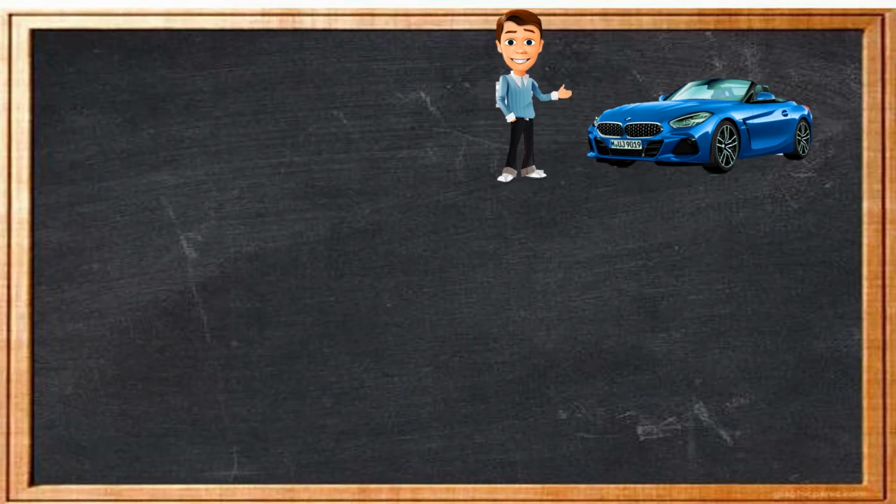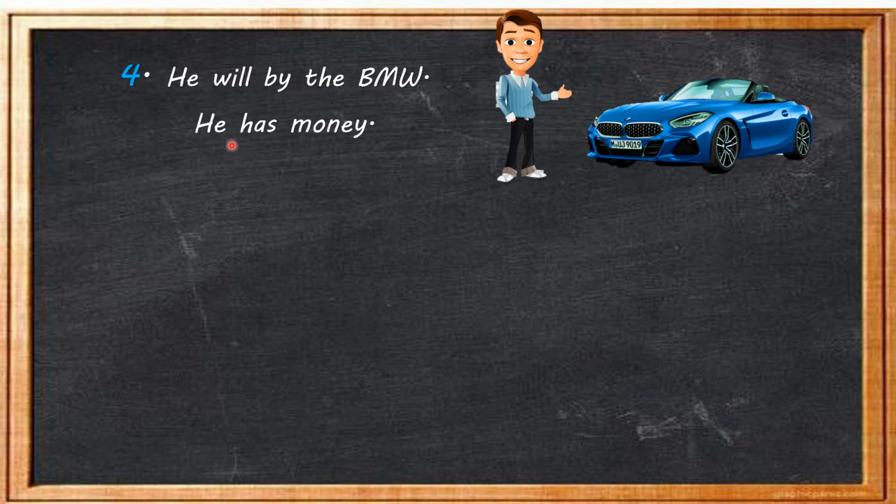Now children, let's take one more example. He will buy the BMW. He has money. So children, here we have two sentences giving two pieces of information. First, that he will buy a BMW. Second, he has a lot of money. He has so much money that he can buy a BMW. Now we are going to join these two sentences into one sentence.